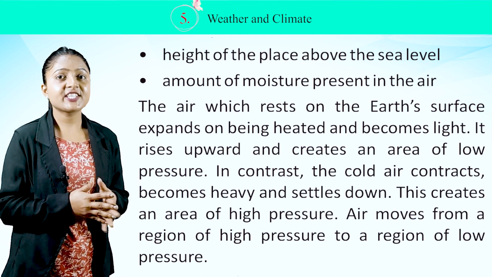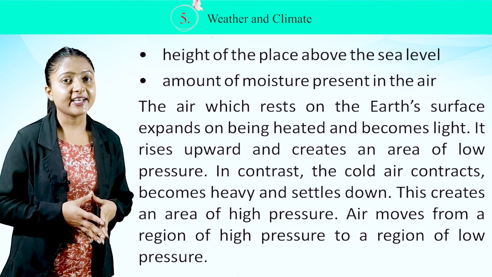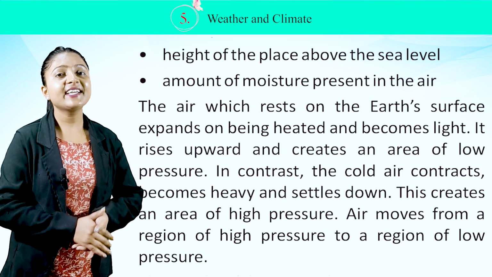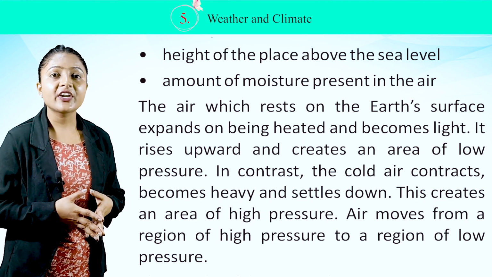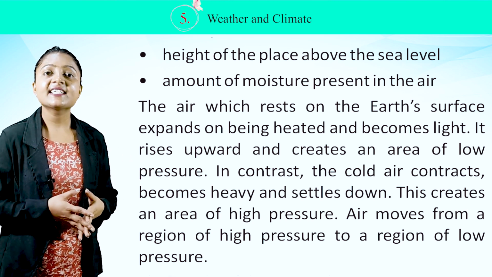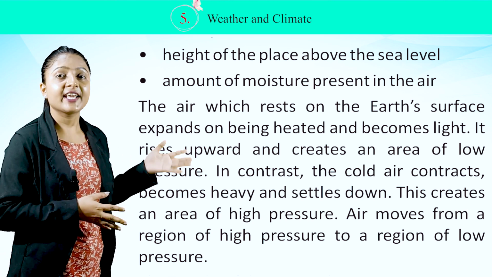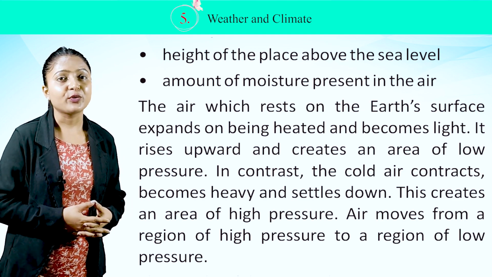The air which rests on the earth's surface expands on being heated and becomes light. It rises upward and creates an area of low pressure. In contrast, the cold air contracts, becomes heavy and settles down. This creates an area of high pressure. Air moves from a region of high pressure to a region of low pressure.